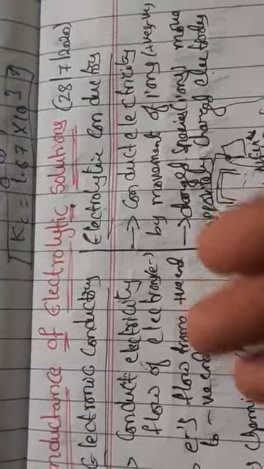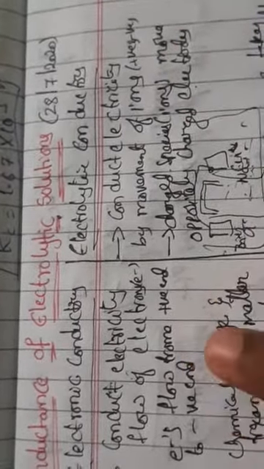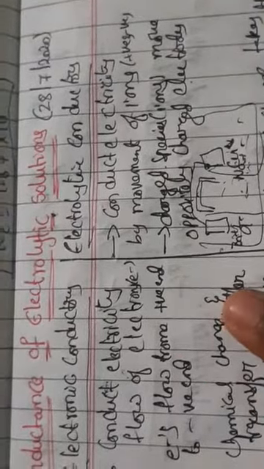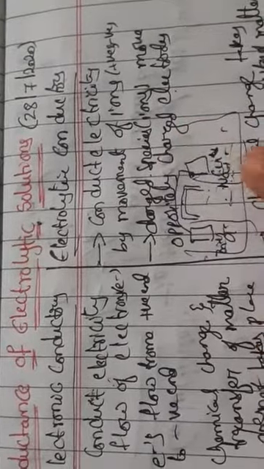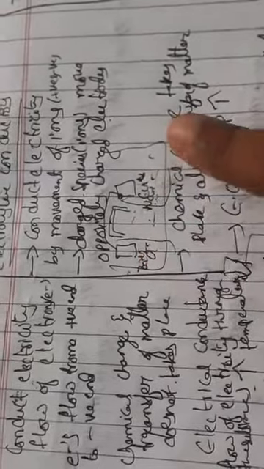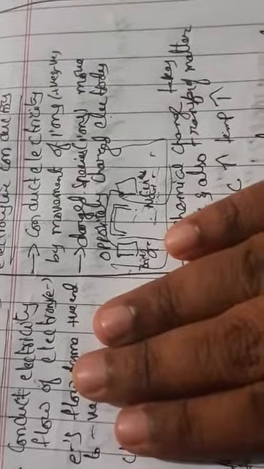In electronic conductors, the current flows through the electrons. Here, in electrolytic conductors, the current flows through the ions. Electrons move from the positive end to the negative end, and here the charged species, the ions, move towards oppositely charged electrodes. We have seen the example of Zn2+, Cu2+ and NaCl: in place of Zn2+ we get Cl-, and in place of Cu we get Na+. Here no chemical change takes place, whereas here a chemical reaction takes place.